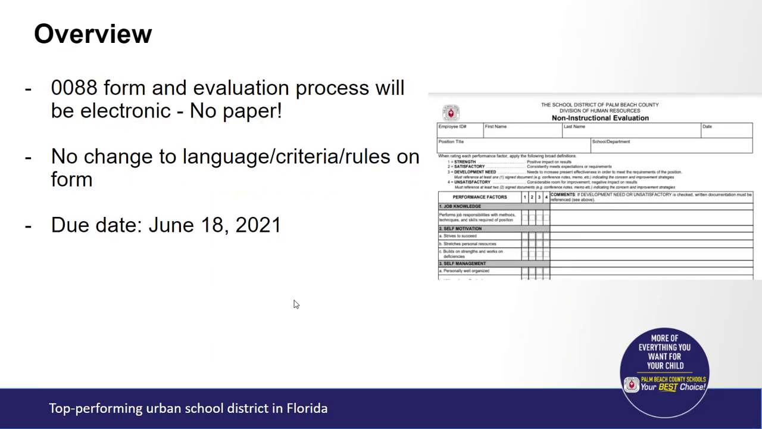As an overview, on the right-hand side you see the 0088 form, which has traditionally been completed on paper. We will be using a new electronic application to complete the evaluation. We will no longer be using the paper form. The form is not having any changes made to the language, criteria, or rules. And finally, the due date for these evaluations is June 18th, 2021.